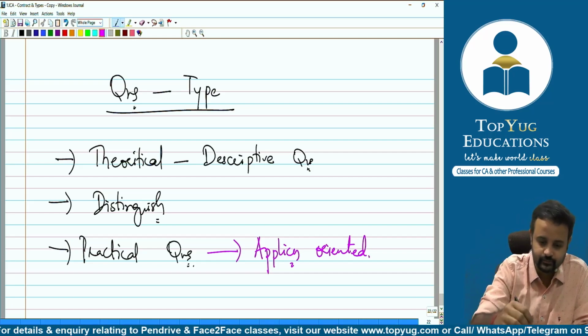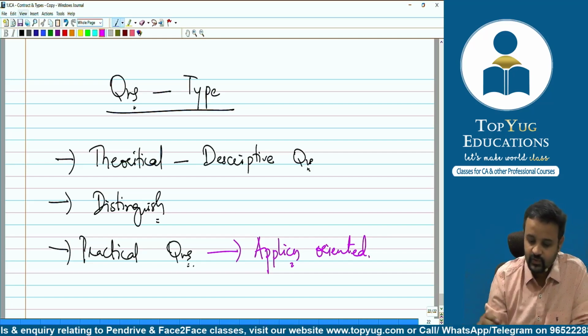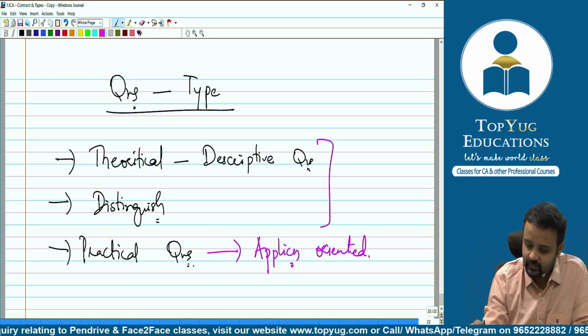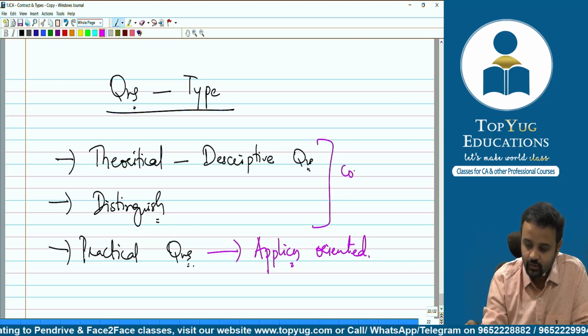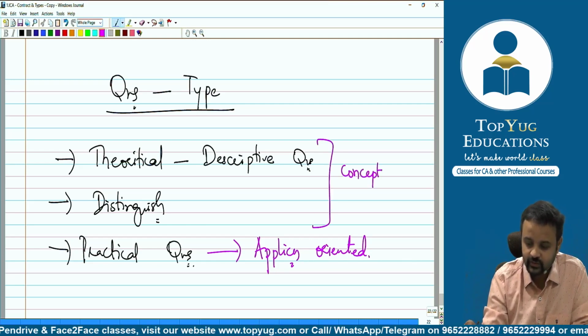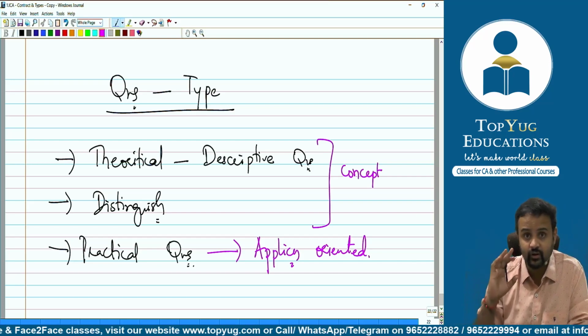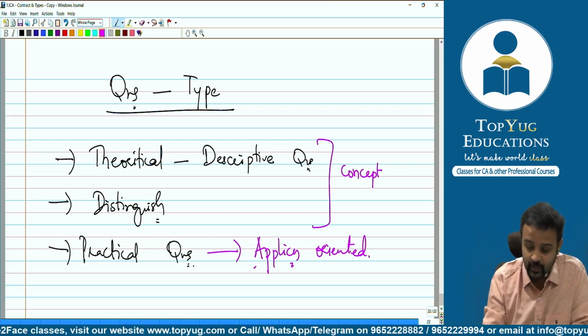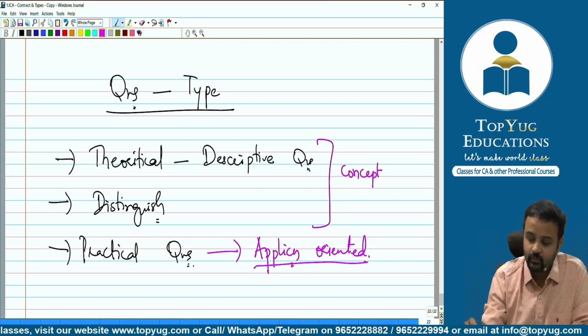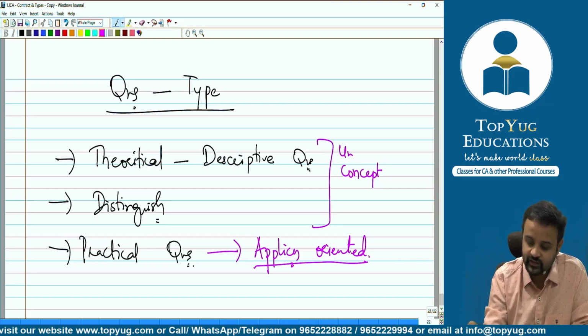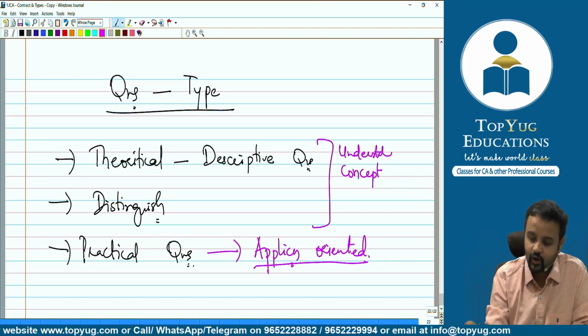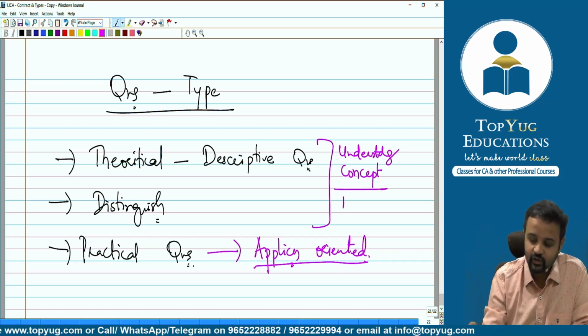And this will be testing your concept, whether you know the concept or not. Whether you're able to apply the concept or not is a different thing. As I said, the application orientation is going to cover that, but just whether you have understood or not. So it tests your understanding of the concepts and whether you remember them.